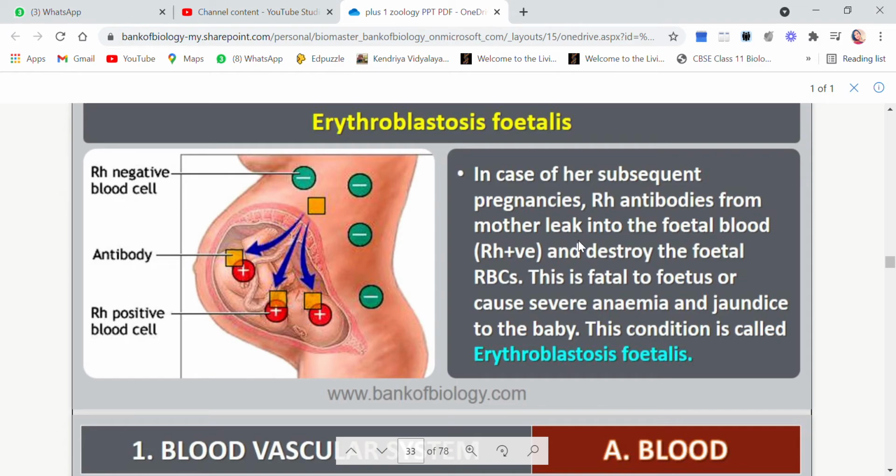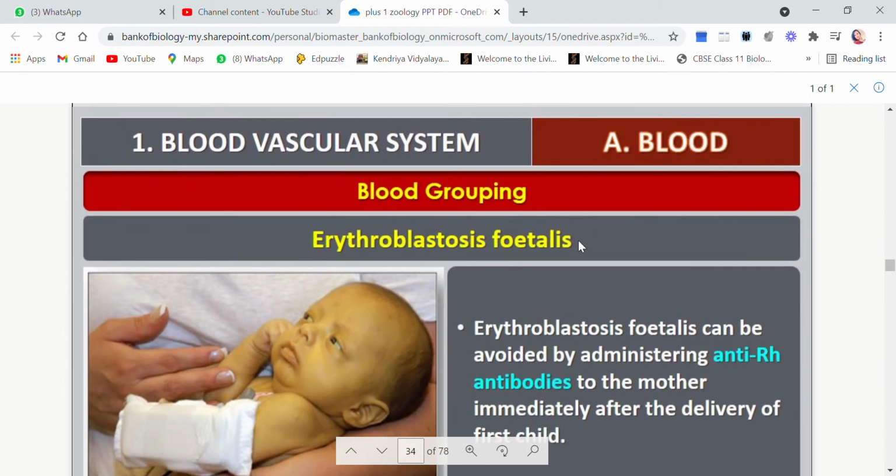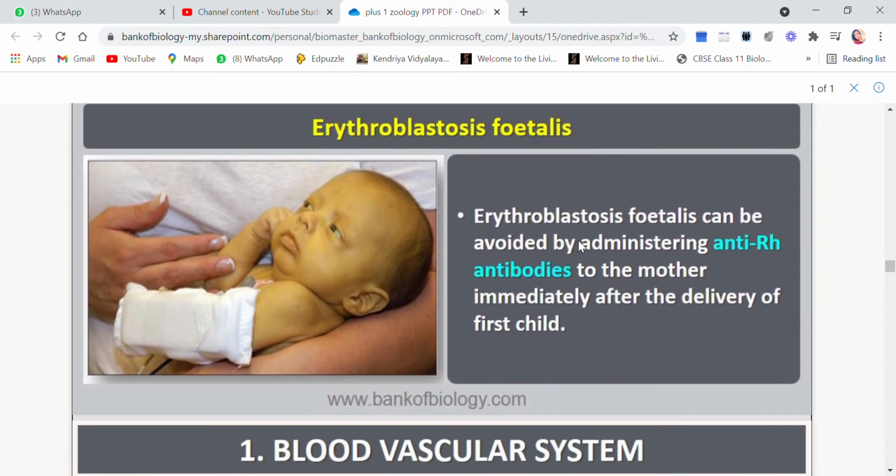So children, this is a very important condition. Erythroblastosis fetalis can be avoided. How? By administering anti-Rh antibodies to the mother immediately after the delivery of the first child.